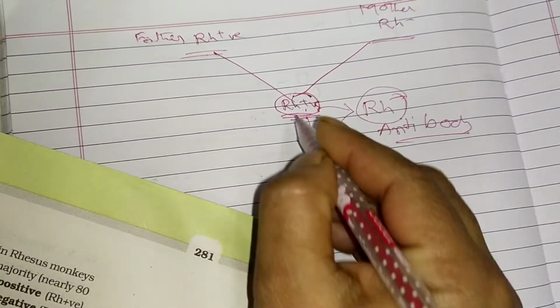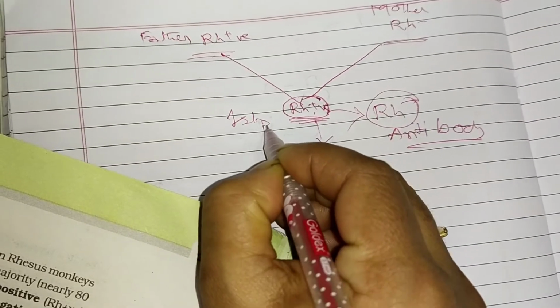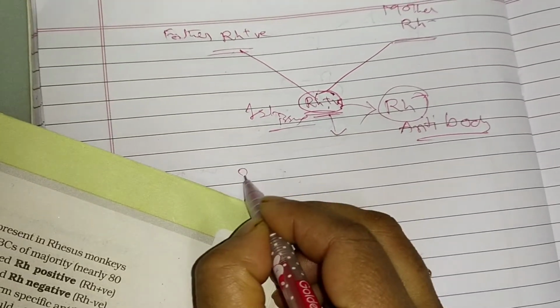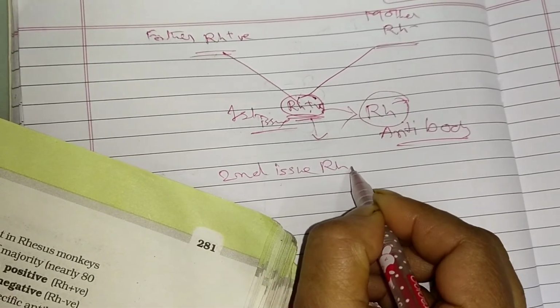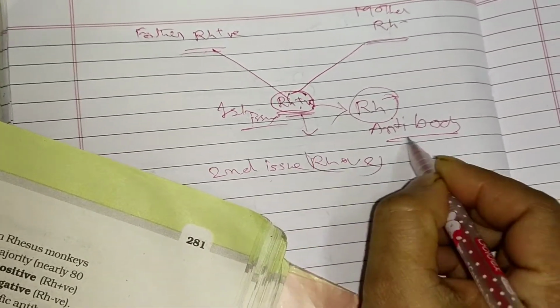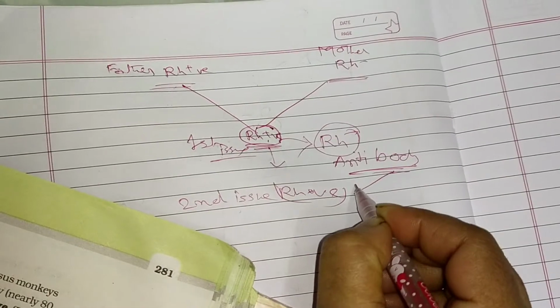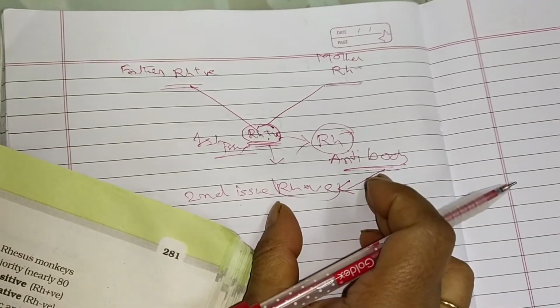Now this is for the first issue, there is no problem for the first issue. But in case of the second issue, when again the second issue is Rh positive, the antibody is already present in the mother's body, so the antibody will come and destroy this Rh positive.